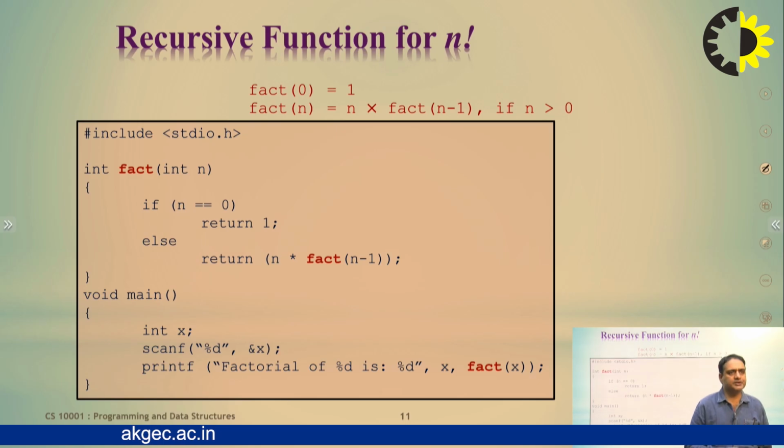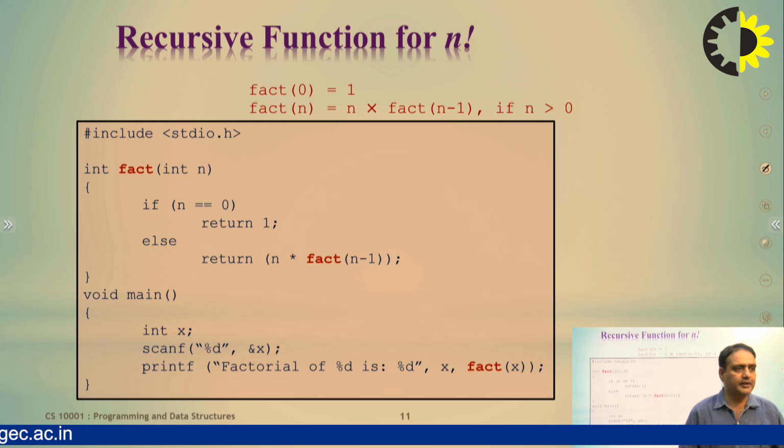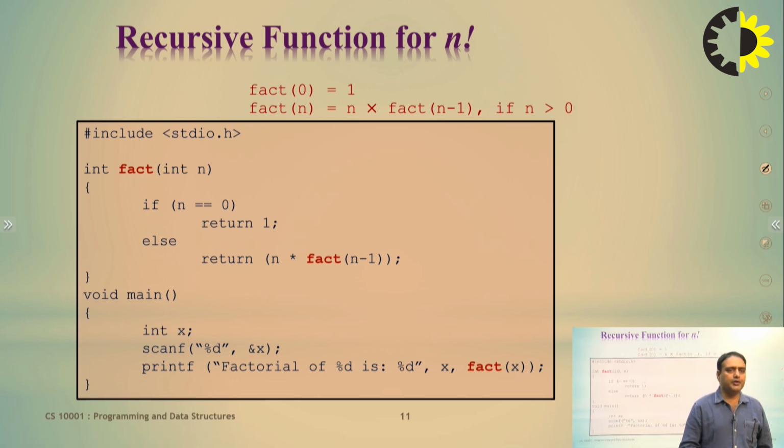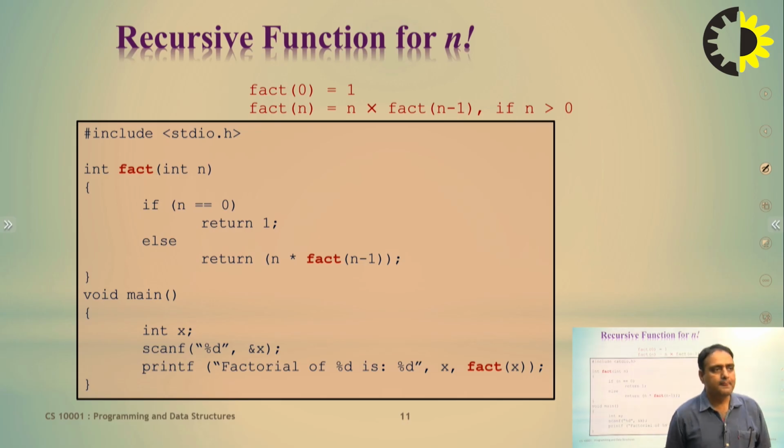Recursive function for factorial n. In this example, in the main function, if you want to get the factorial of a given number x, you can create a user defined recursive function. In this program it is named fact. Here fact n means if n is equal to 0, return 1. This is the base condition.